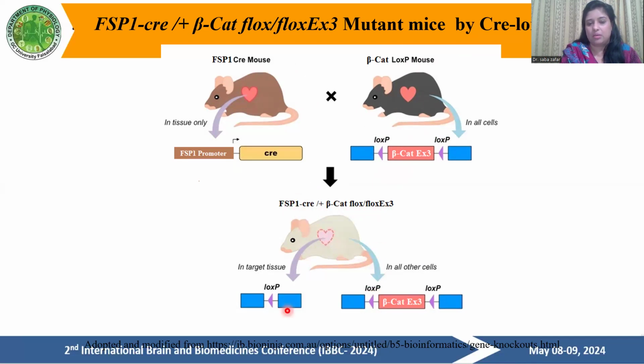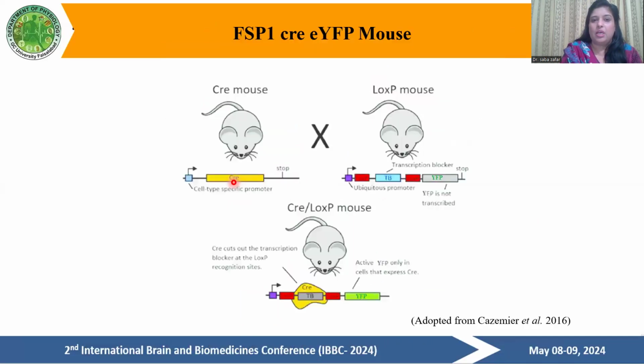In these mice, beta catenin exon 3, which is the site phosphorylated by the GSK3 protein, is removed. If the GSK3 protein cannot phosphorylate the beta catenin, there is an overproduction of beta catenin.